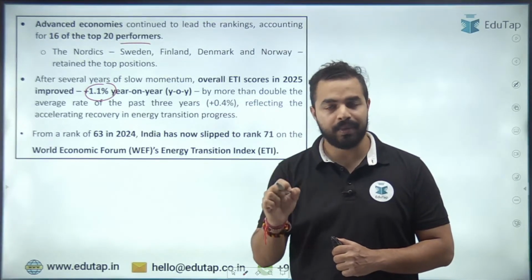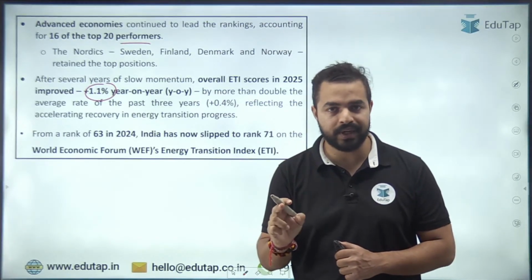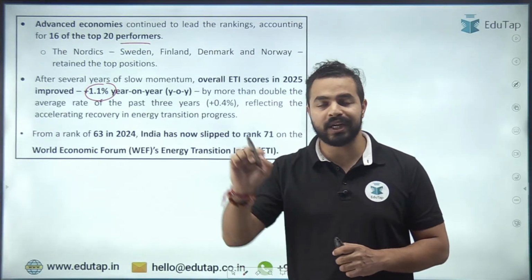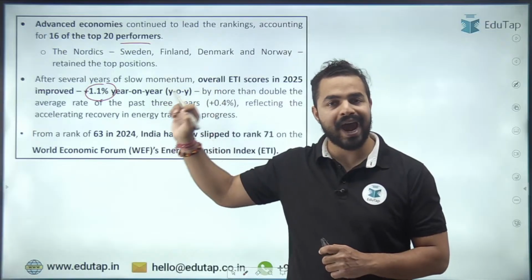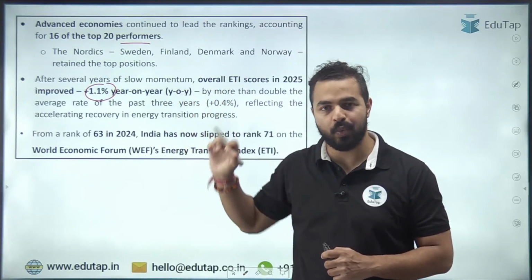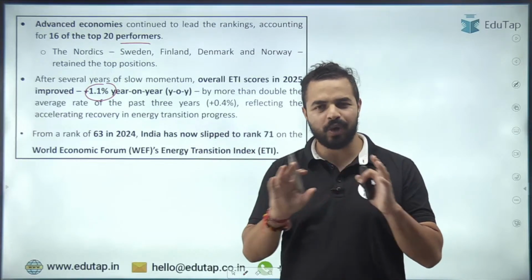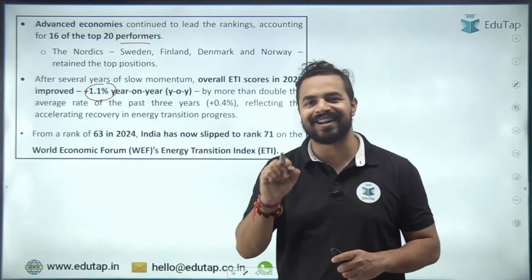ठीक है, और हमने यहाँ पर देखा that there are 2 components here, right, जिसके across the whole framework is being defined. And after that, the top performer nation is Sweden, and India position is 71. Last year India's position was 63. Okay, so with this we have revised all the important aspects of the energy transition index.